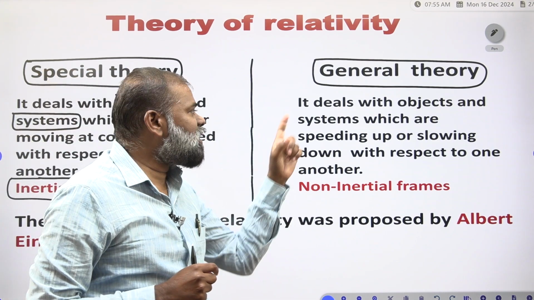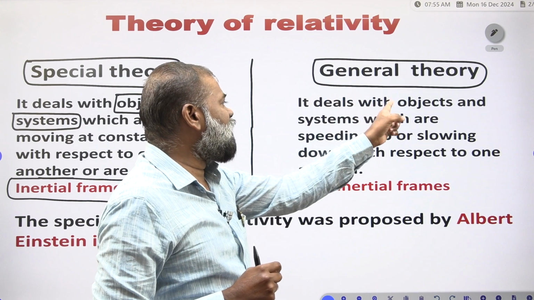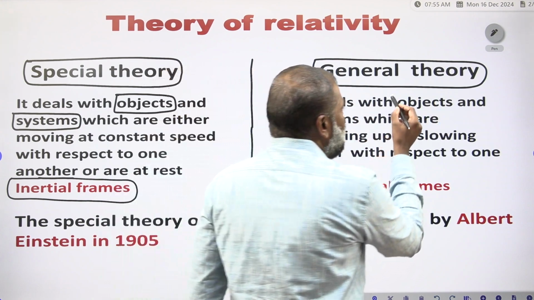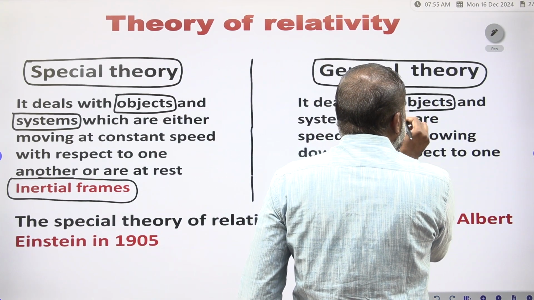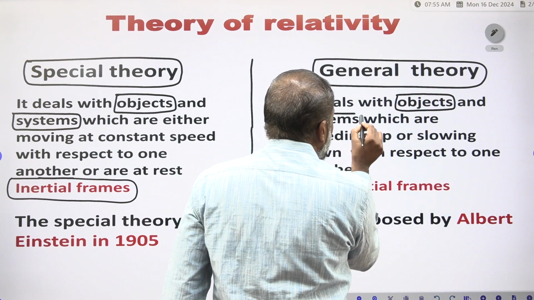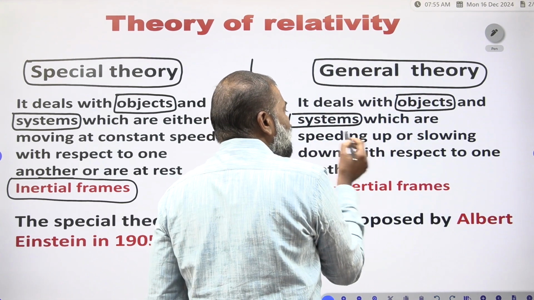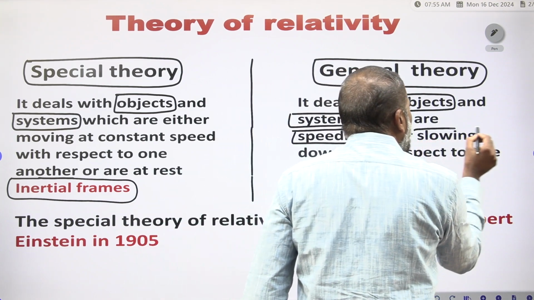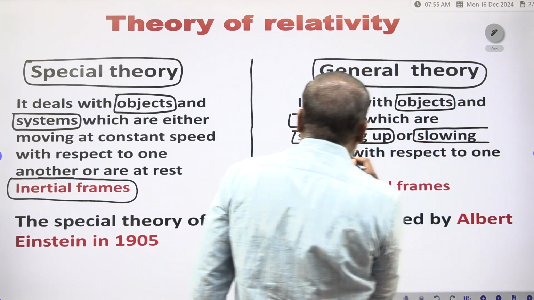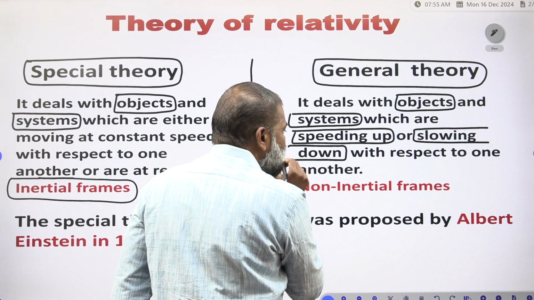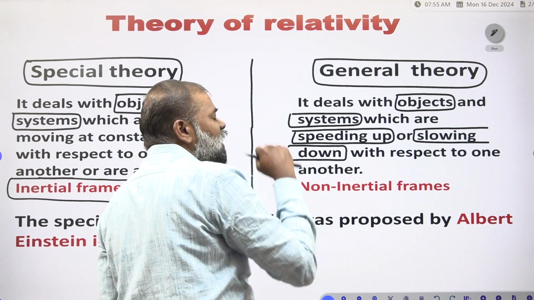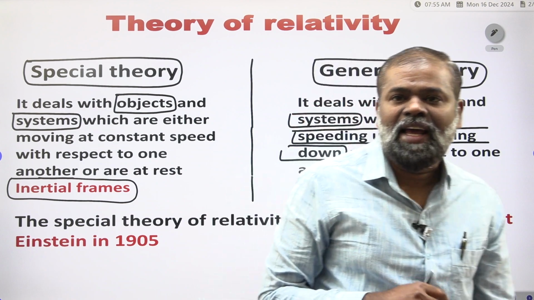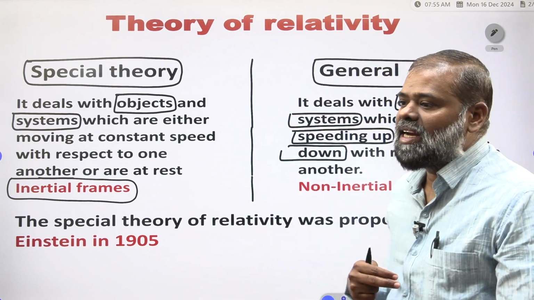What is the general theory? It also deals with objects and systems which are speeding up and slowing down with respect to one another. That theory we call the general theory.